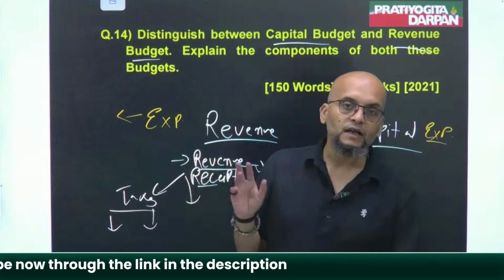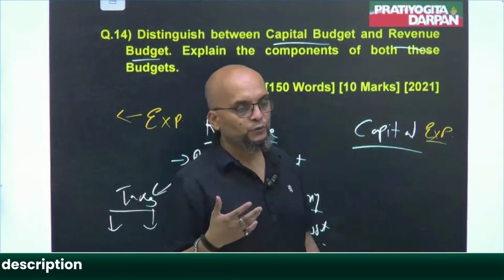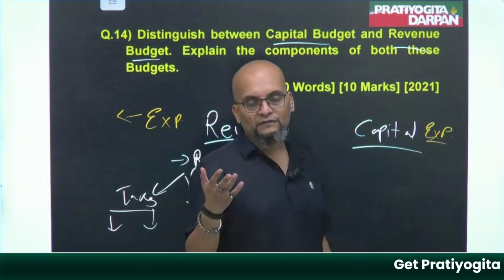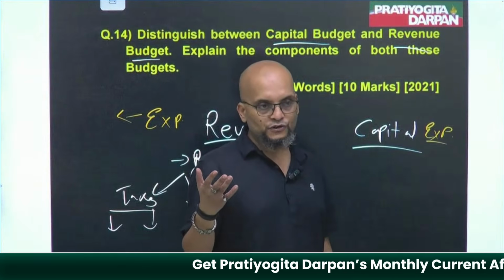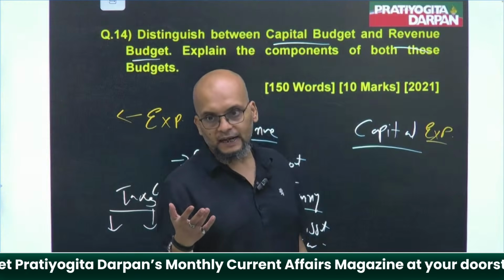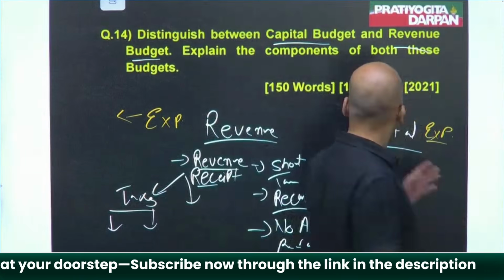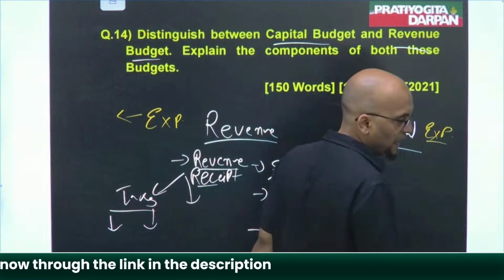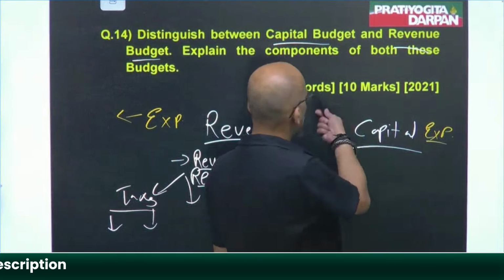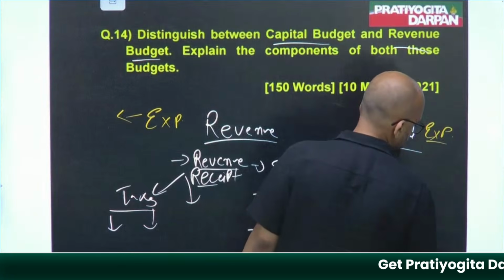And to reduce revenue expenditure only, the Act of 2002, the FRBM Act, the Fiscal Responsibility and Budget Management Act, was introduced. Anyway, so all these things you had to write here in 150 words. Fine.